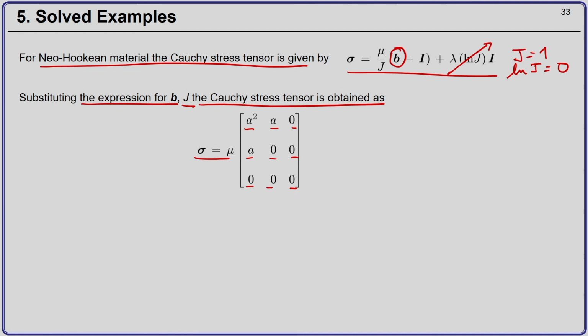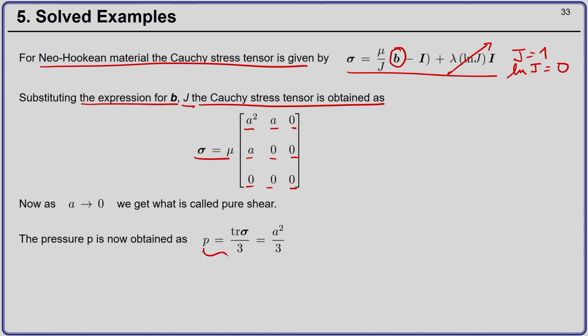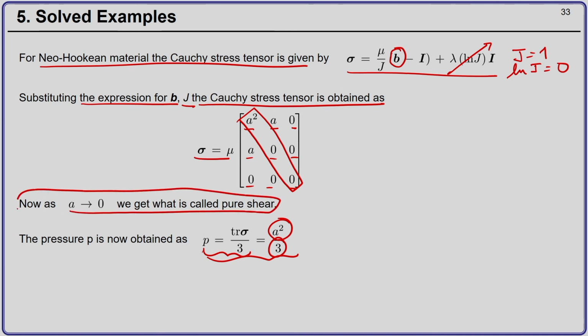Now, pressure is nothing but the trace of sigma divided by 3. The trace is the sum of the diagonal components, which is a square plus 0, which is nothing but a square. Divided by 3, pressure will be equal to a square by 3, that is our answer. We can also note that as a approaches 0, we get what is called pure shear.